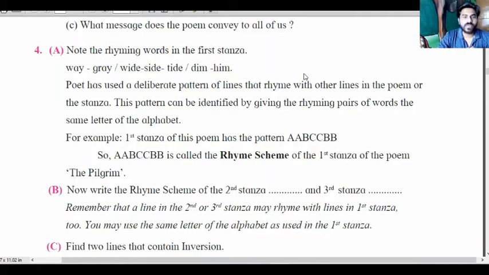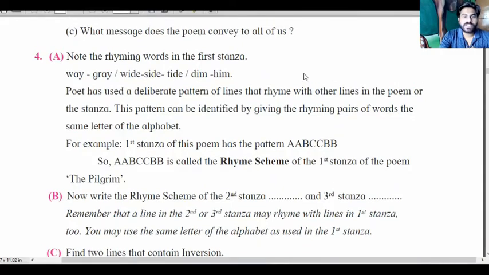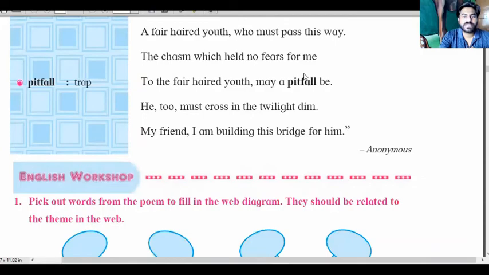Look, here are the words that we can understand. Way, gray, these form A. Wide, side, tide, these are all equal, so we can put B. Then dim, him, C. So the first stanza's rhyme scheme is A, B, C, B, B. So this type of stanza rhyme that we learn here, I'll tell you how we can find out the rhyme scheme of this stanza.